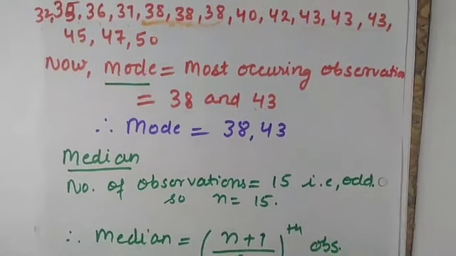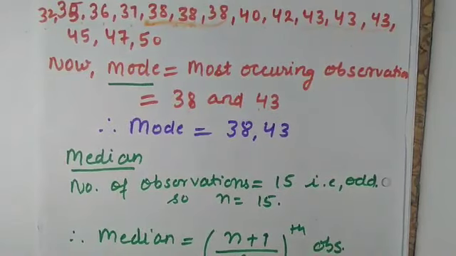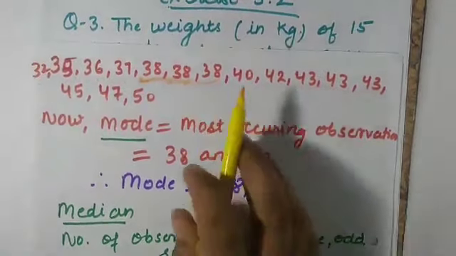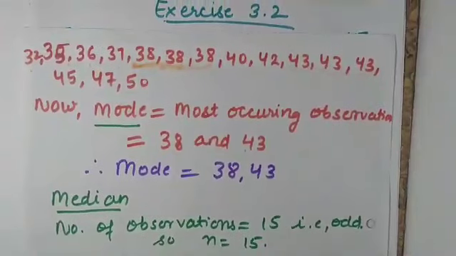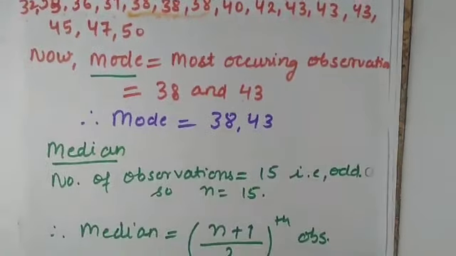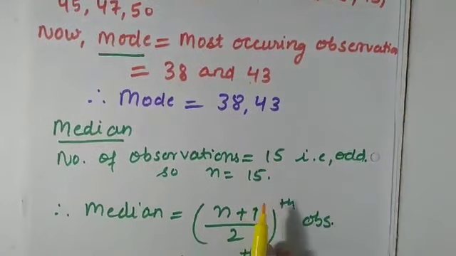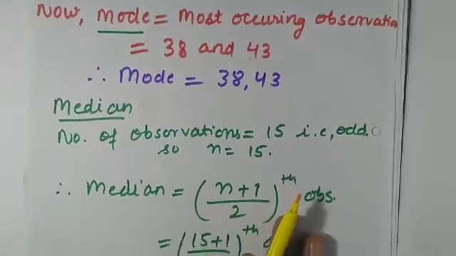Now come to the median. For median, we have to arrange the data in ascending order. That is arranged. Then we have to count the number of observations. Here the number of observations is 15. So I have counted the number of observations as 15, that is odd. So n I will take as 15.